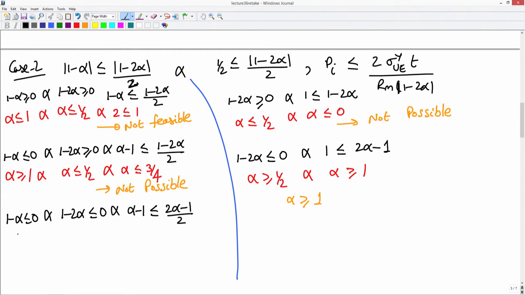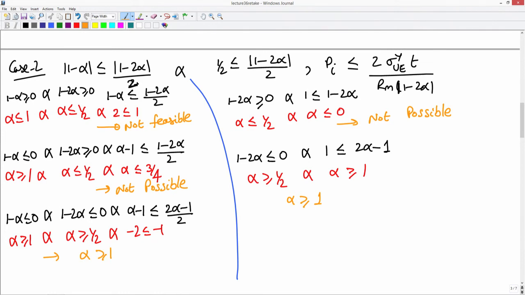This tells us that alpha must be greater than or equal to 1 and alpha must be greater than or equal to half and minus 2 is less than or equal to minus 1, which is true. Okay. Always this implies that alpha must be greater than or equal to 1.